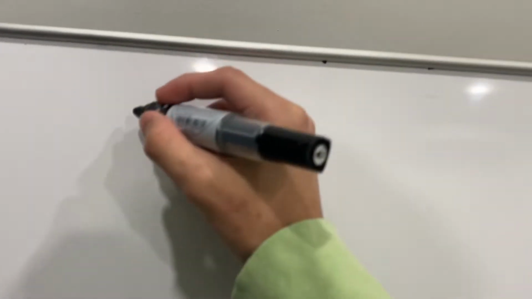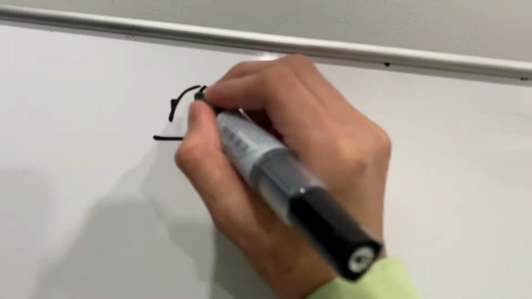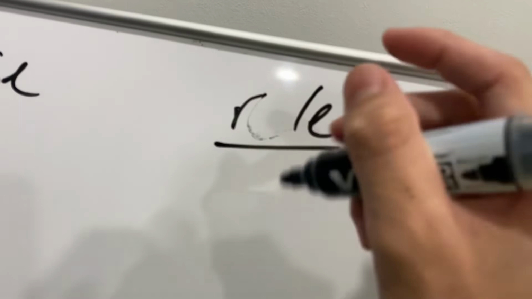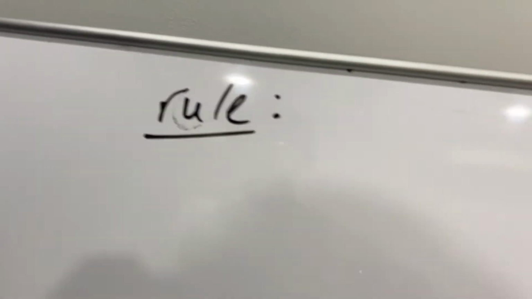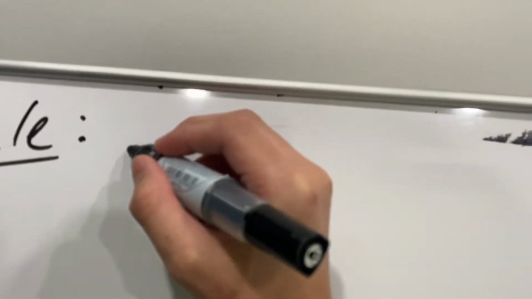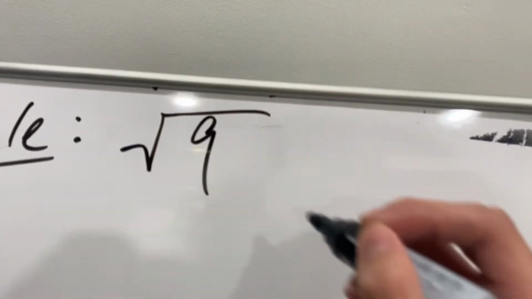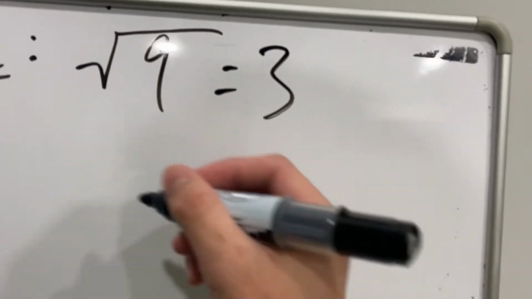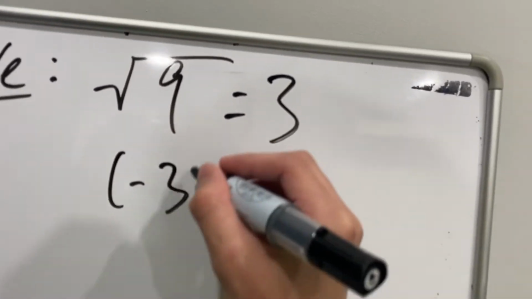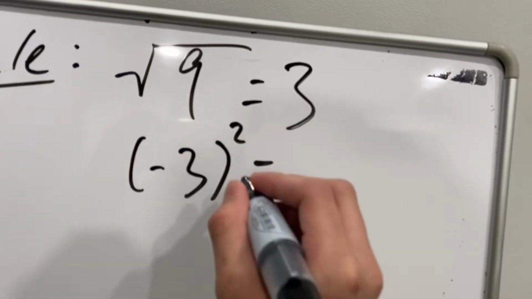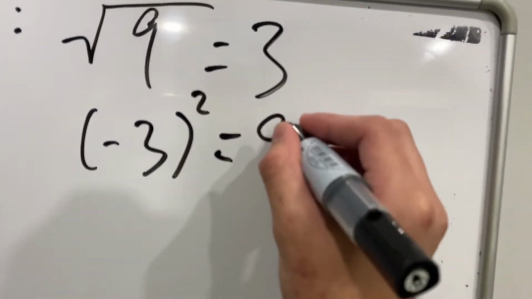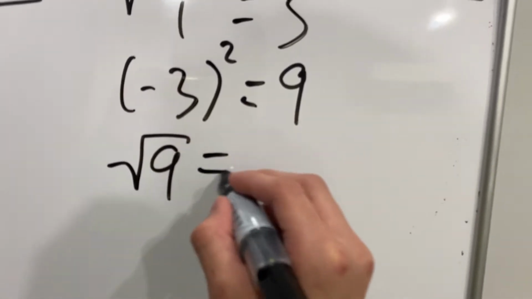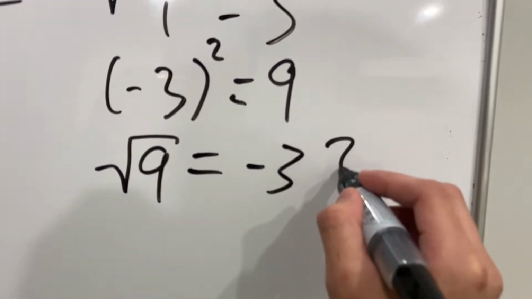One, there's a rule. I'll write the rule down. We all know the square root of 9 is equal to 3. But we also know that (-3) squared with parentheses would be equal to 9. So technically, the square root of 9 can be -3.